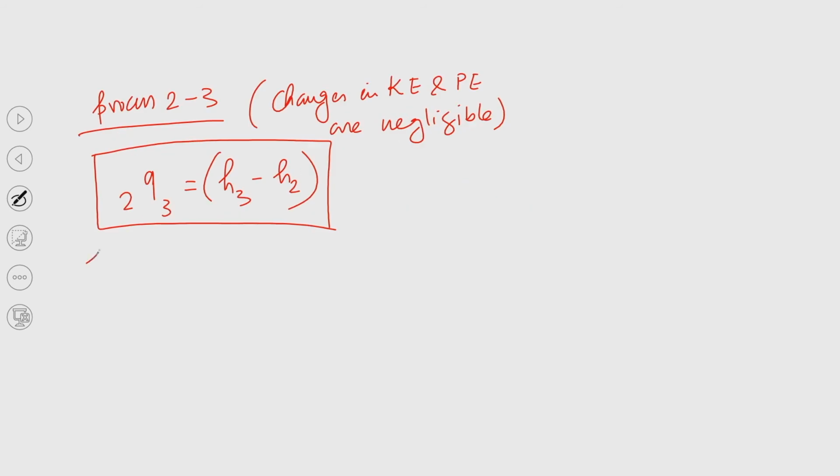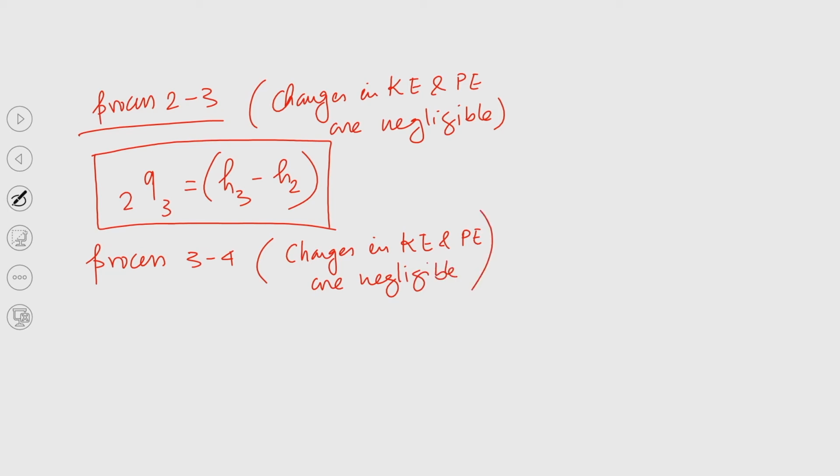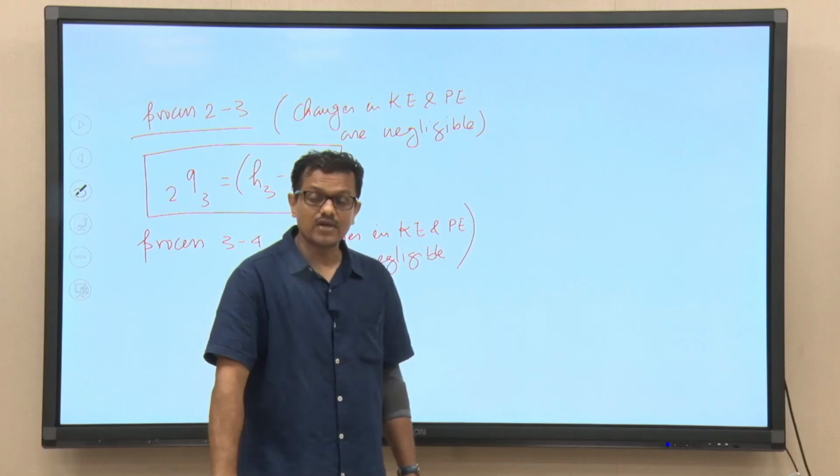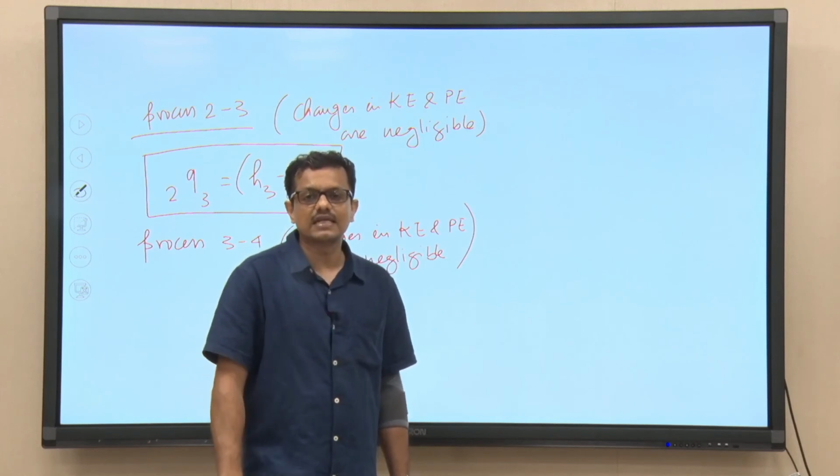Now, what about process 3 to 4? Again, changes in kinetic energy and potential energy are negligible. We are not saying that the kinetic energy is neglected, but that changes in kinetic and potential energies are neglected.